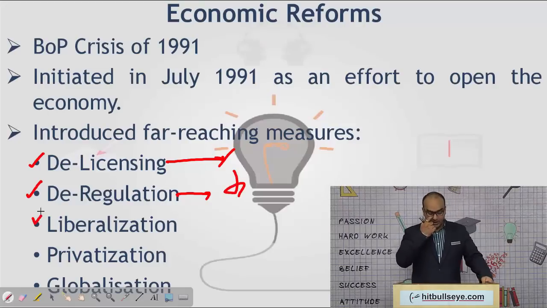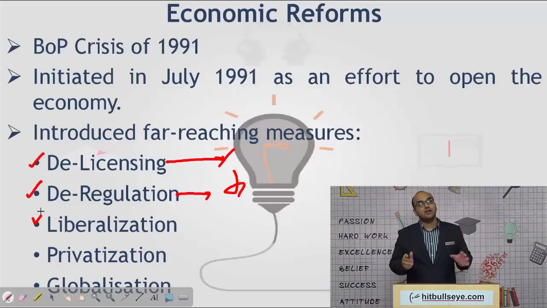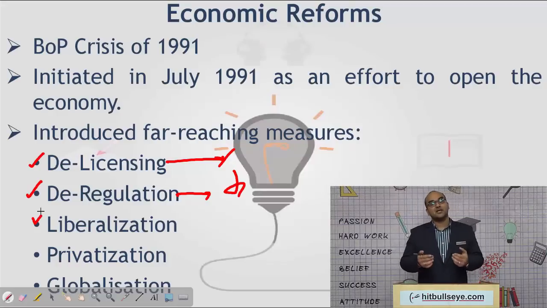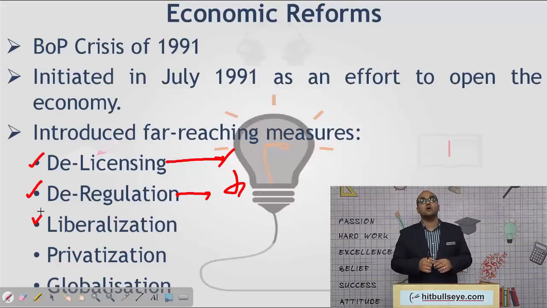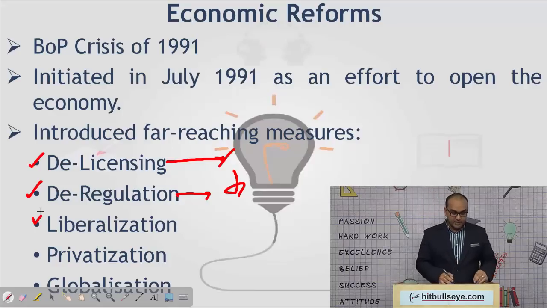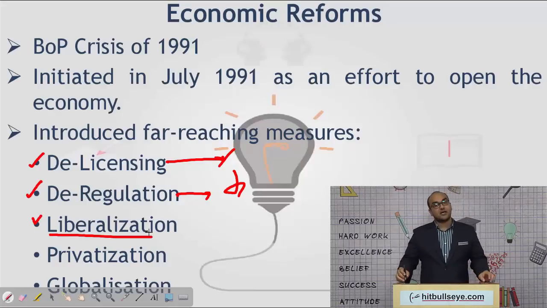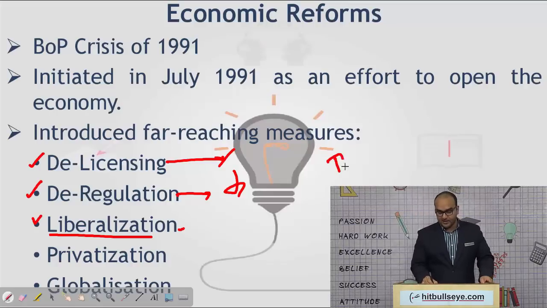Then we talk about liberalization. Now till 1991, the Indian economy was pretty closed, right? So it was self-centered or inward looking. However, this strategy was not working and India had to liberalize its trade regime.